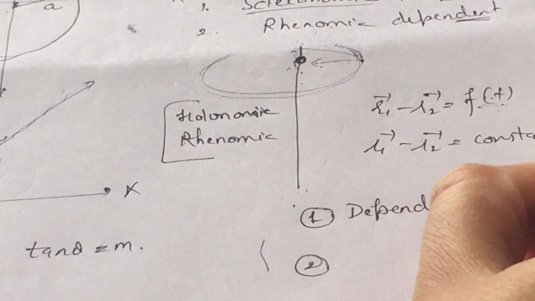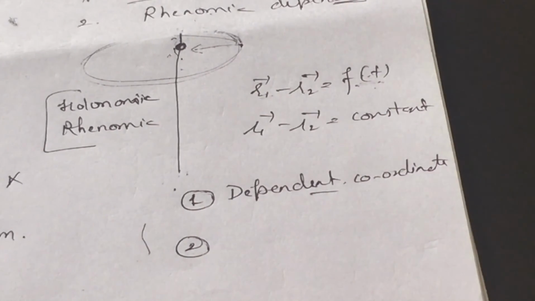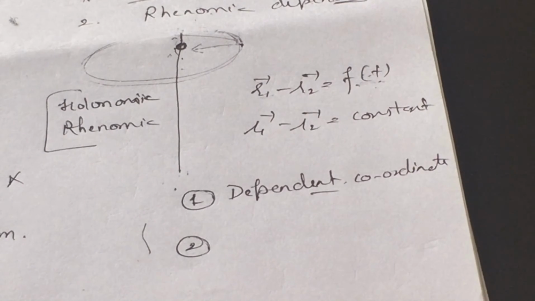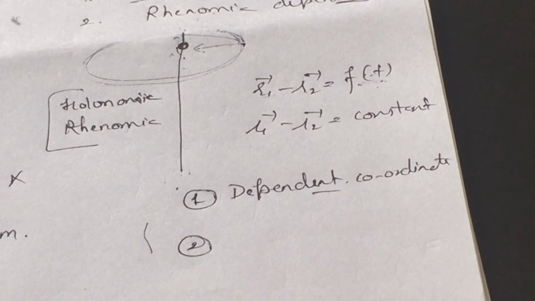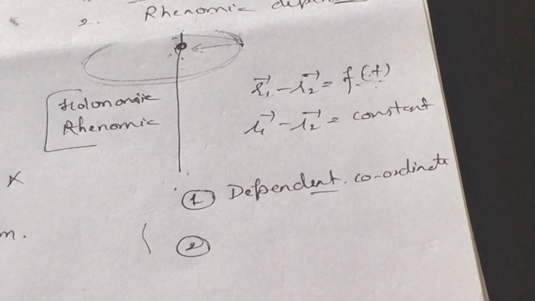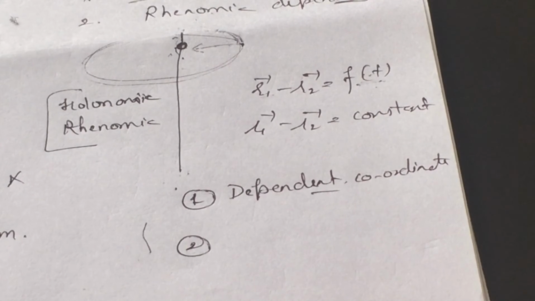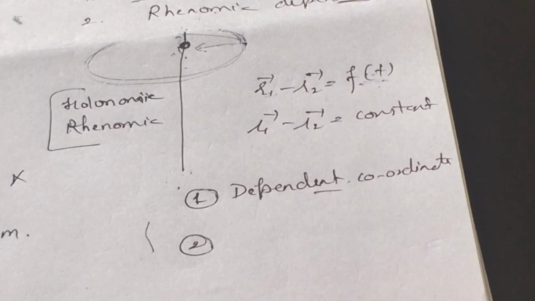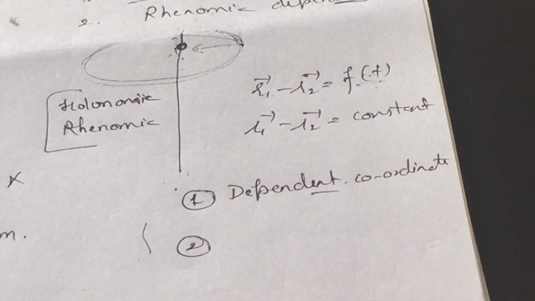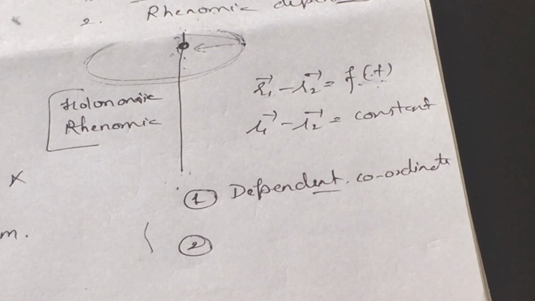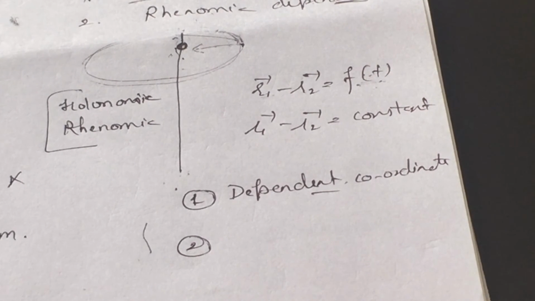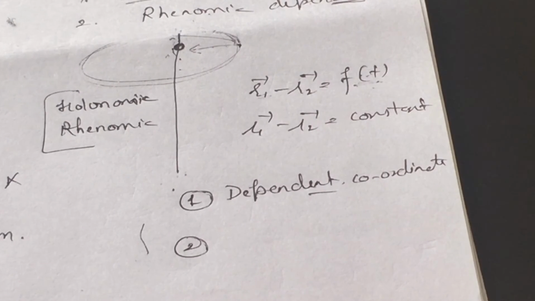Due to this coordinate dependency, we have to find a lot of relationships between the coordinates. If we take 1 mole of particles, we have on the order of 10 raised to power 22 particles, and finding the dependency of each particle's coordinates with the other n minus 1 particles may make our problem very complex. So we have to remove this dependency of coordinates.